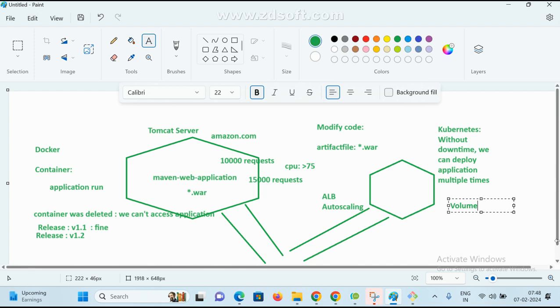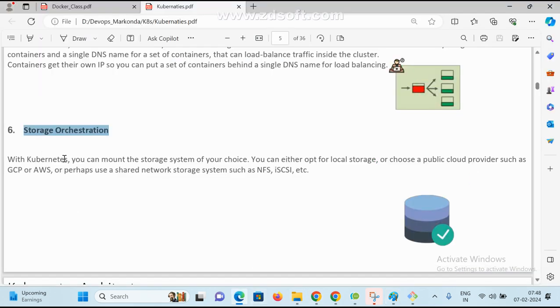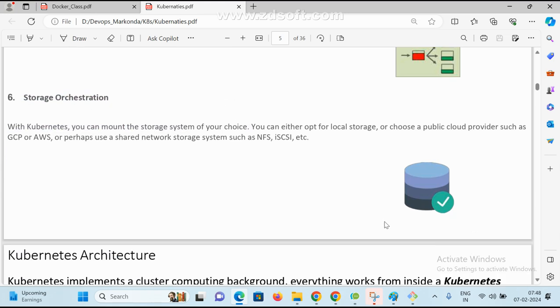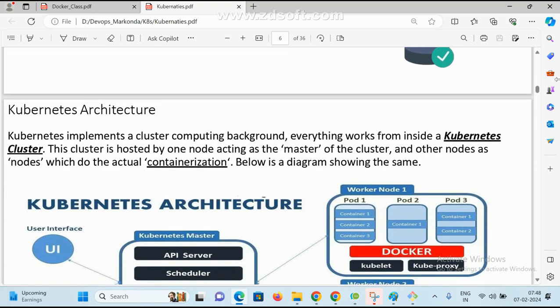But with the same concept, if you come to Kubernetes, there is PV and PVC: PV is persistent volume, and PVC is persistent volume claim. There is one more feature available in Kubernetes, and this is the storage. See here, and also we are using some servers, NFS servers, network file system servers, for storage purposes. We'll see that and all.